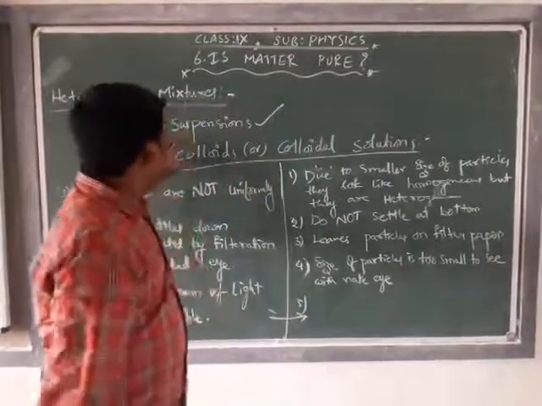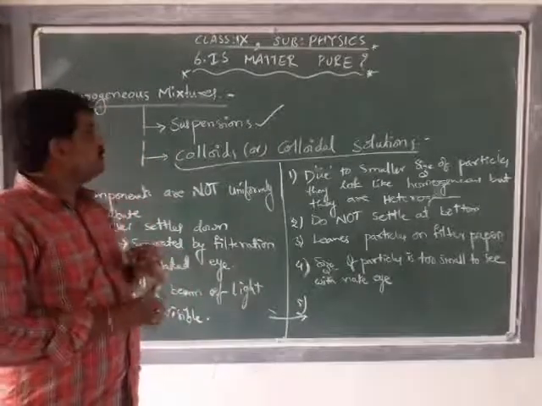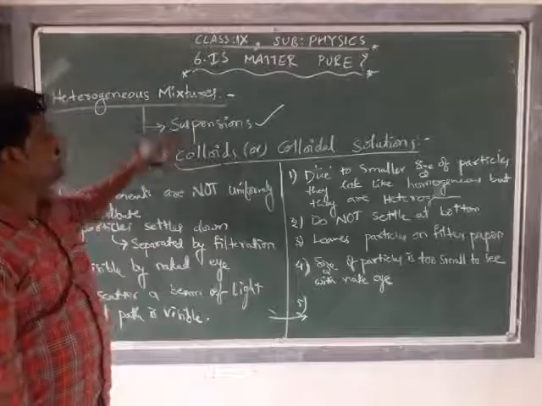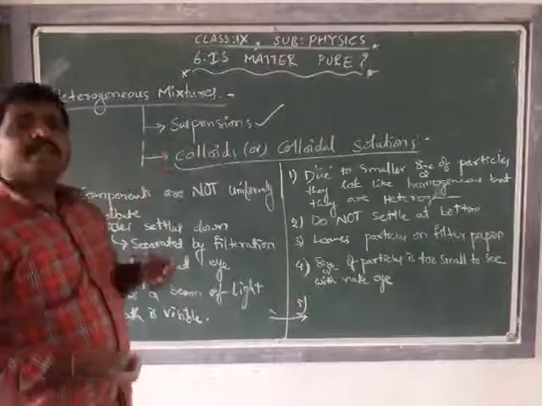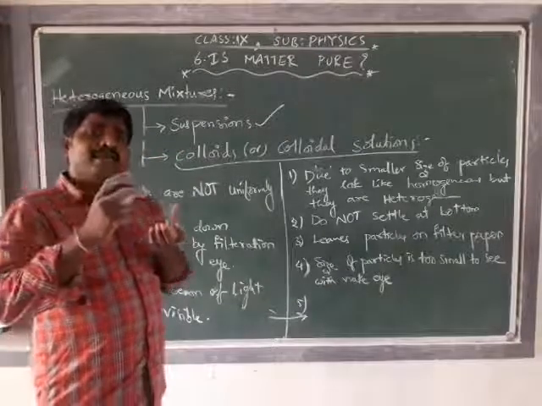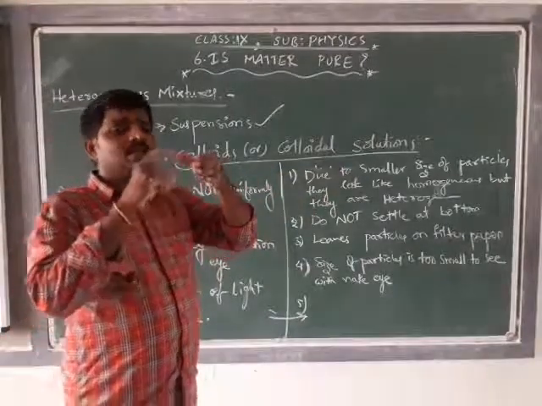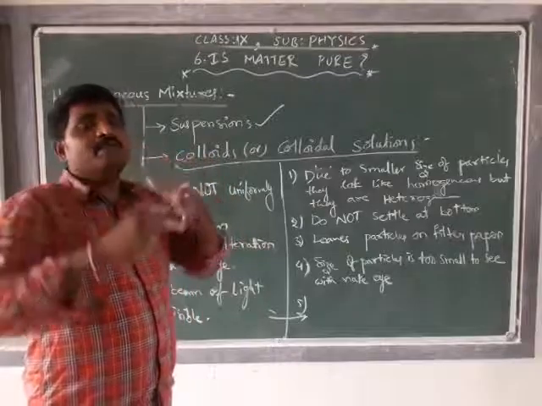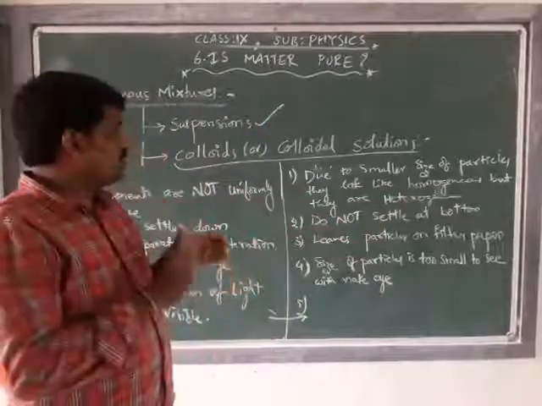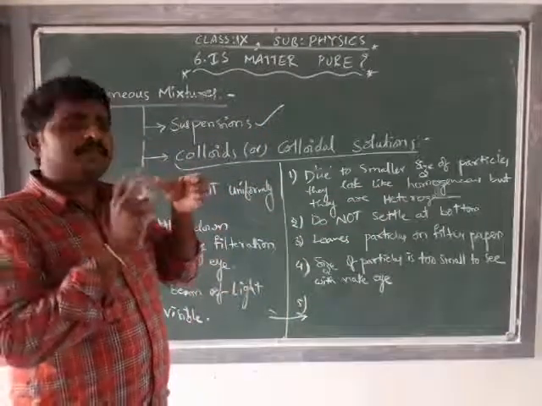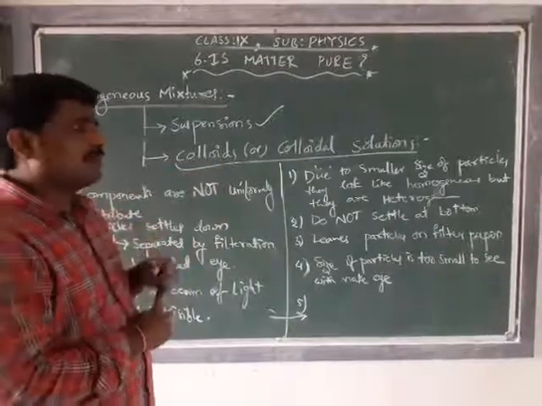Now, whenever we talk about colloidal solutions, colloids behave like an intermediate between solutions and suspensions. That is, colloids look like solutions but behave like suspensions. What does it mean? Due to the smaller size of the colloidal particles, they look like they are uniformly distributed, and we may consider them homogeneous mixtures, but actually they are heterogeneous because they are not uniform. Due to the smaller size they look homogeneous, but they are not.